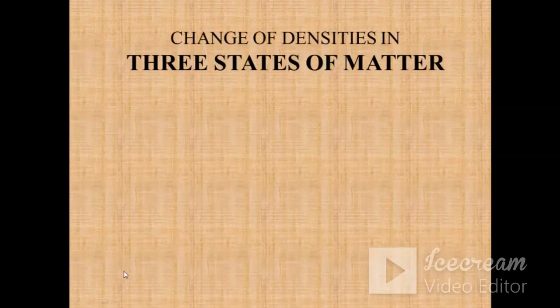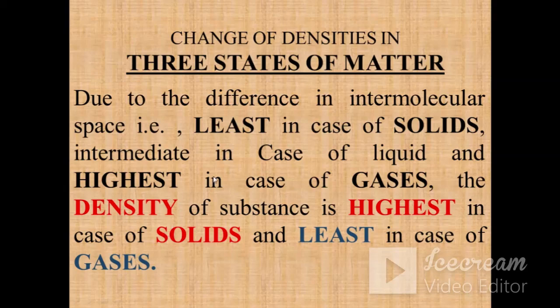Now next we will discuss how the change in density takes place in all three states of matter. As we know, in the case of solids, the intermolecular space is the least and the highest is in the case of gases.